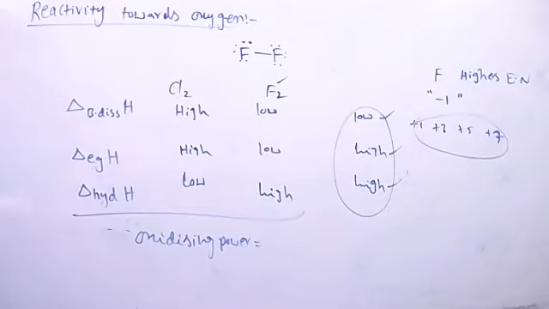Next, anomalous behavior: fluorine is a good oxidizing reagent. Of course other halogens also, but compared to other halogens, fluorine is the best oxidizing reagent. It has the ability to oxidize water into oxygen, and oxygen gas is released, but when other elements like chlorine and bromine react, they just form their acids.